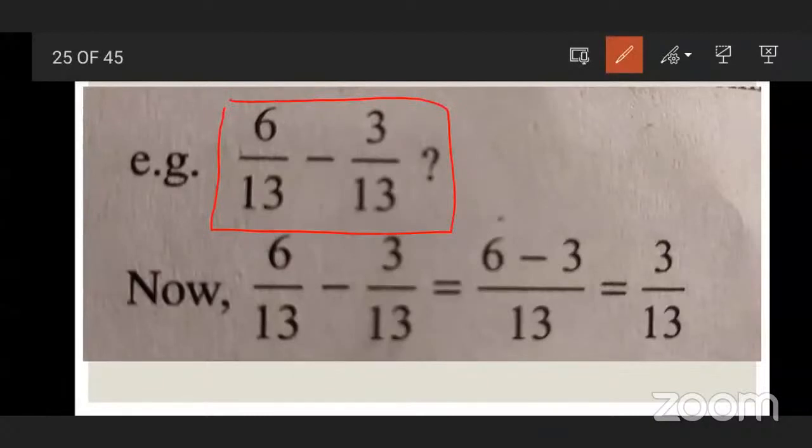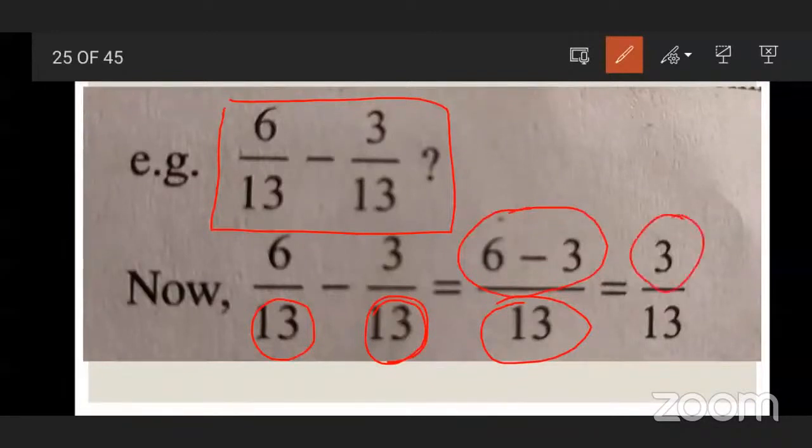In such type of subtraction, you need to write down the common denominator, because in both fractions, 13 is common. Then we have to carry out the difference of numerators. What is the difference of numerators? 3. So you can write the answer 3 upon 13.